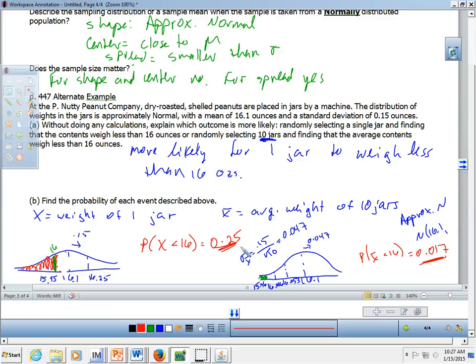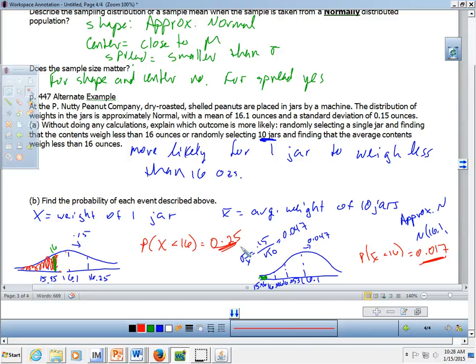Okay? So this makes a huge difference. We get into a sampling distribution, we have a lot less variability. So our average weights of 10 jars should be centered more around 16.1 than our population distribution is. Okay? All right.